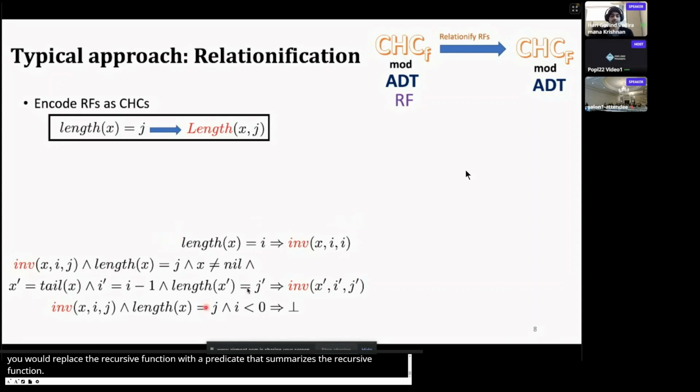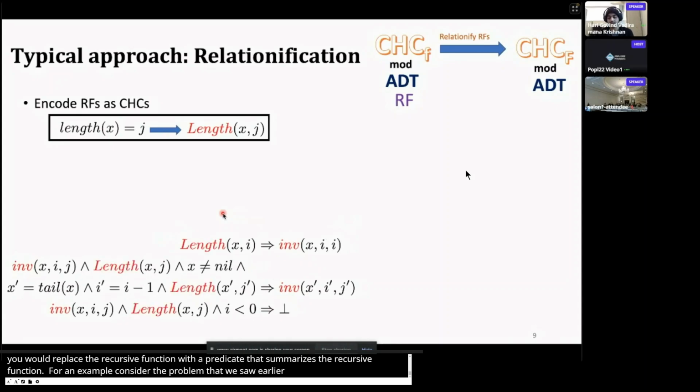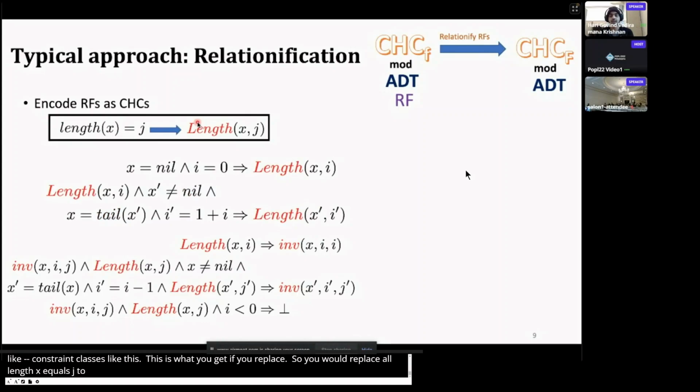To take an example, consider the program that we saw earlier. The constrained Horn clauses are like this. If you replace all recursive function applications with a new uninterpreted predicate, this is what you would get. So you replace all literals length of x equal to j with the atom length(x, j). Of course, length is a new uninterpreted predicate. We have to constrain it further using the definition of the recursive function.